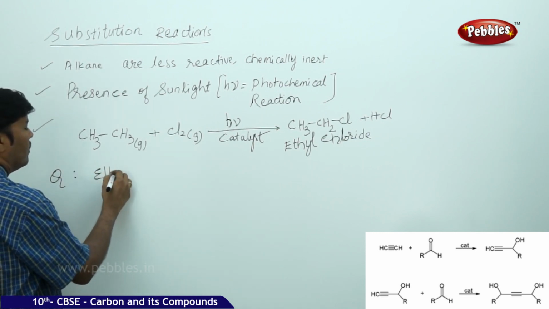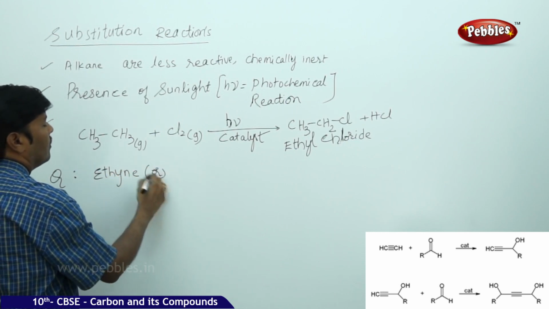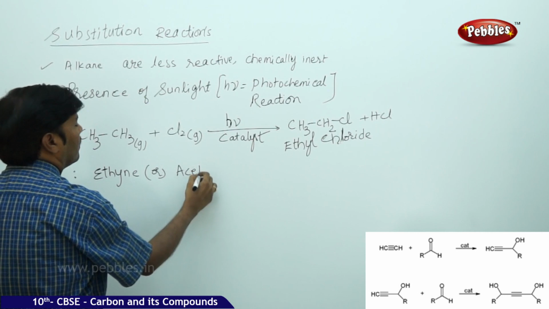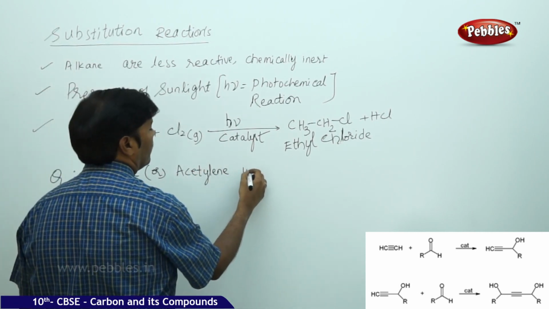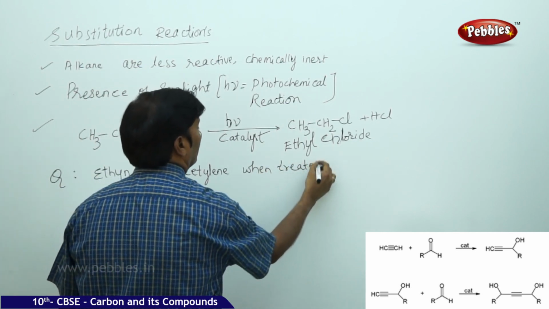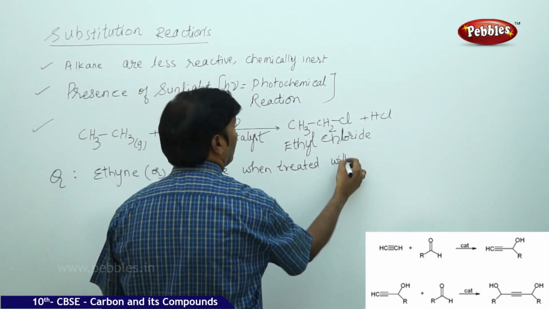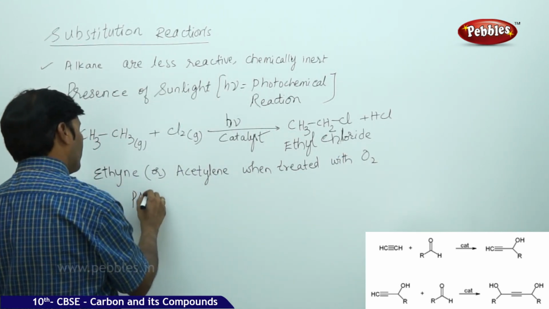Now for the next part of the question: ethyne, or acetylene, when treated with O2, what is the product obtained?